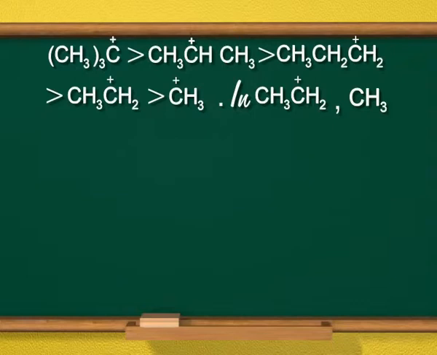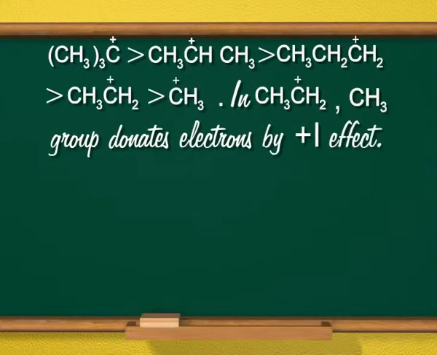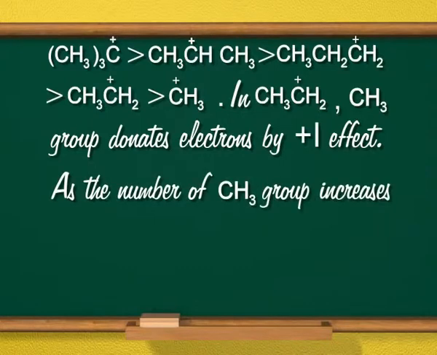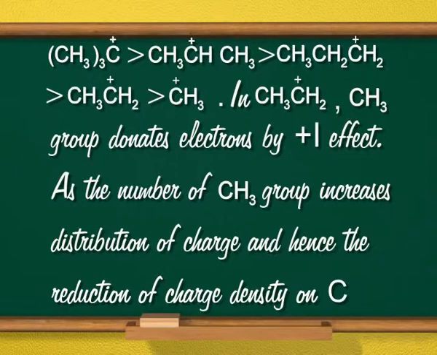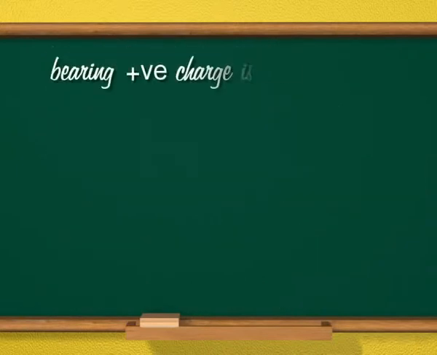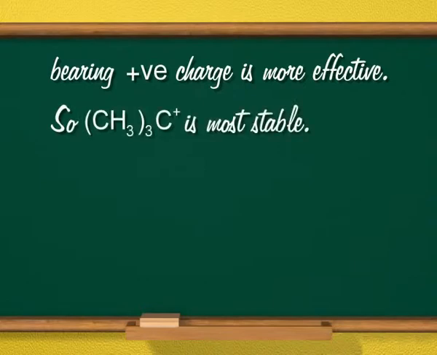In ethyl carbocation, methyl group donates electrons by plus I effect. As the number of methyl groups increases, distribution of charge and hence the reduction of charge density on the carbon bearing positive charge is more effective. So, tertiary butyl carbocation is more stable; the more the number of alkyl groups, the more stable.